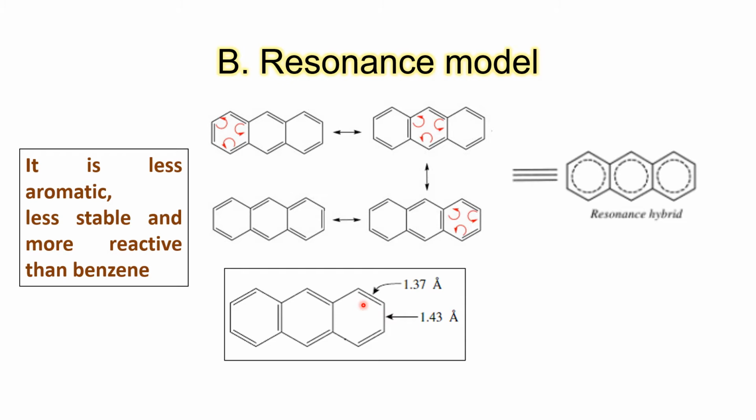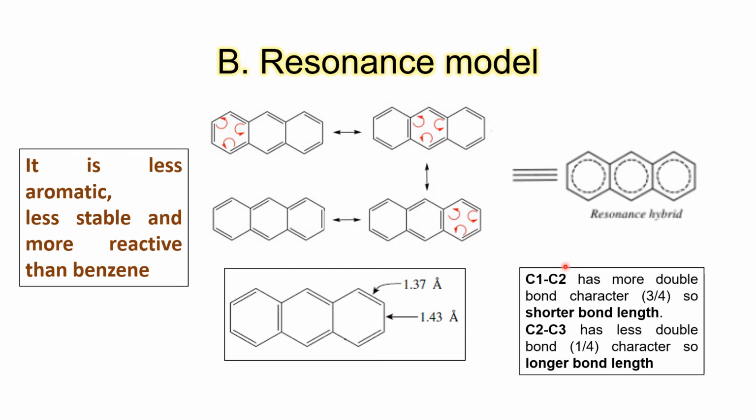Why? Because you can observe out of 4 structures, C1-C2 has more of double bond character because out of 4, 3 structures contain double bond. You can confirm over here, this is the first structure, this is second, this is third. In fourth, there is no double bond between C1 and C2. So out of these 4 structures, this first, second and third, they contain double bond for C1 and C2.